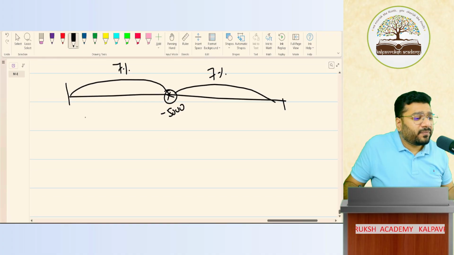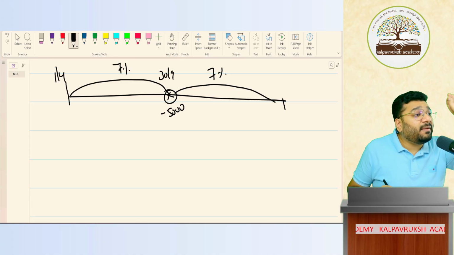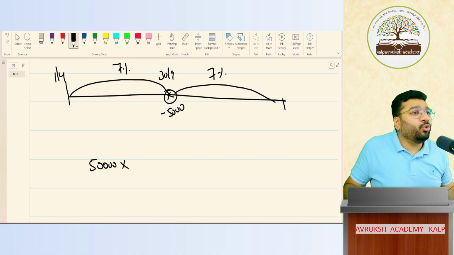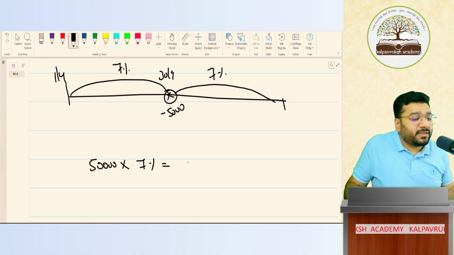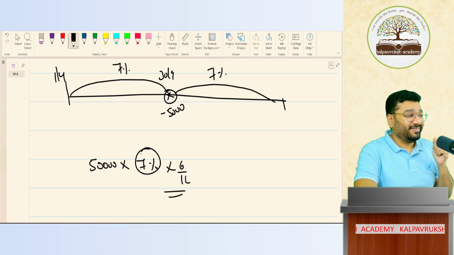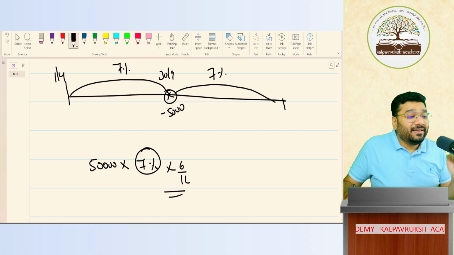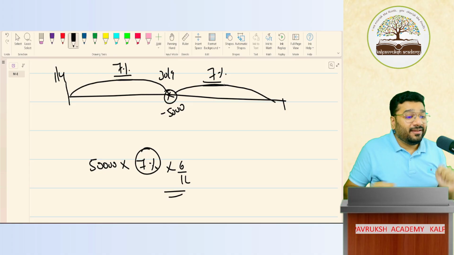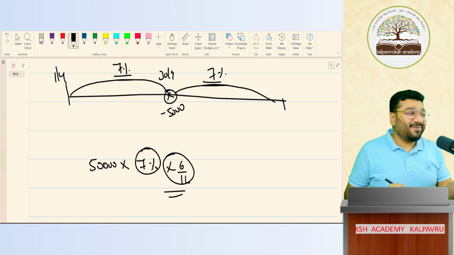The only question I ask: from 1st April to 30th September, how much money was invested in the plan investments? 50,000. So on 50,000 into 7%, how much is it? 7%, madam. She's telling into 6/12. Wait. Madam, the 7% is already half. That's why, to give clarity in the beginning, I asked: if 7% is this half and 7% is that half, total per annum how much? 14. Now if you multiply by 6/12, it's done.